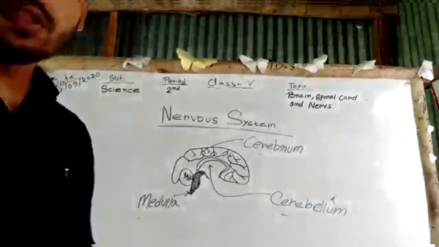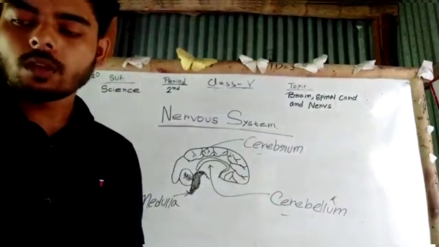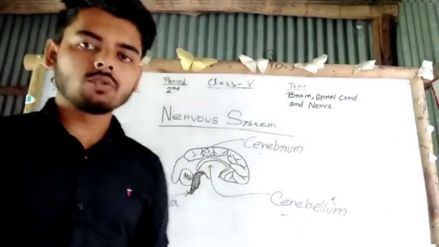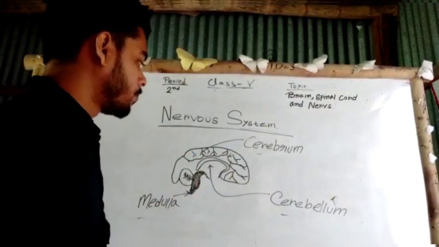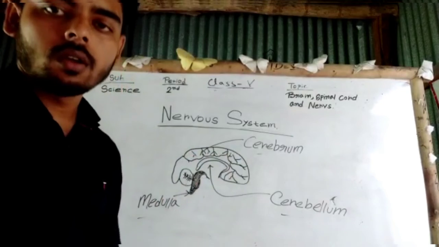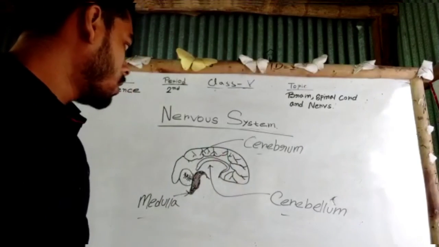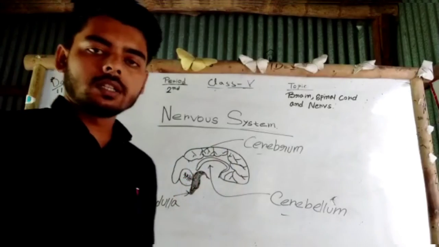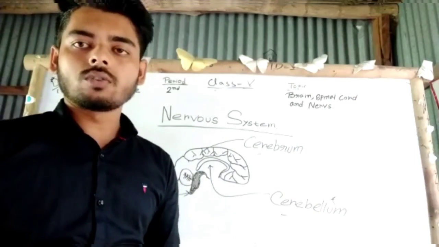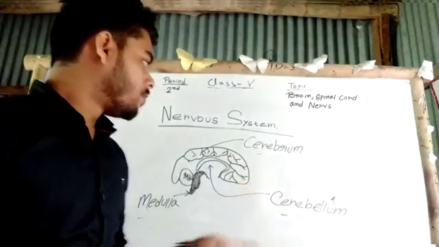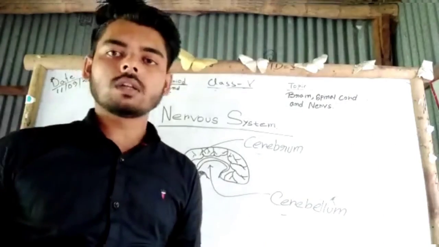First of all, let's talk about cerebrum. So what is the function of cerebrum? Actually cerebrum is situated in the topmost area of our brain. It is the largest part of our brain. The function of cerebrum is that it controls our intelligence, ability and all other organs are also controlled by the cerebrum. Further, cerebrum is divided into two parts. The first part is the right one and another one is the left one.